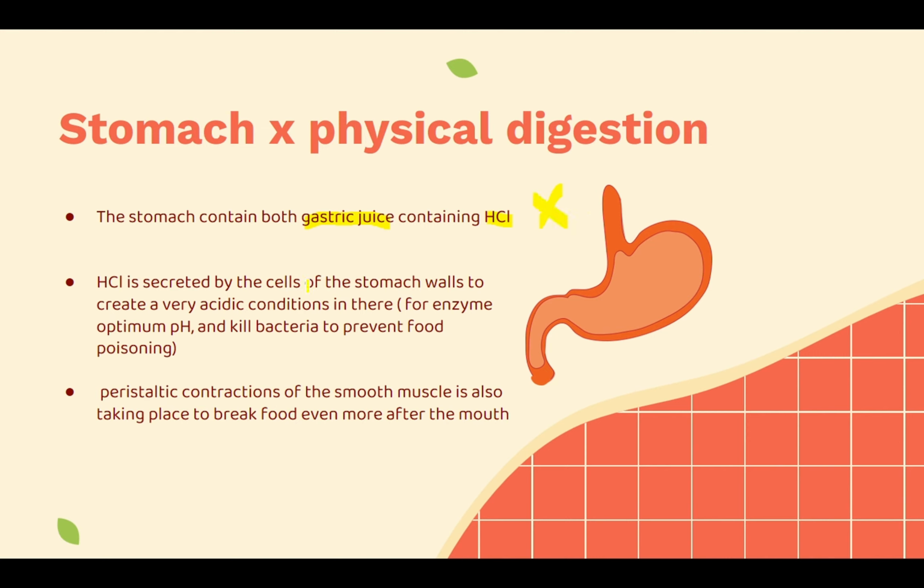HCl is secreted by the cells of the stomach wall to create a very acidic condition in there for enzyme optimum pH and kill bacteria to prevent food poisoning. We said that earlier in the past slides. Now, talking about the real physical digestion of the stomach, it is the peristaltic contractions of the smooth muscles inside your stomach, which also take place to break down food even more after the mouth.